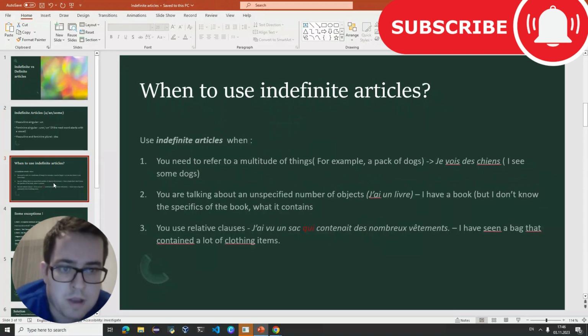For example, a pack of dogs. Je vois des chiens. Or it could be a multitude of cats, for example. Je vois des chats. And it would mean I see some dogs or I see some cats, right?